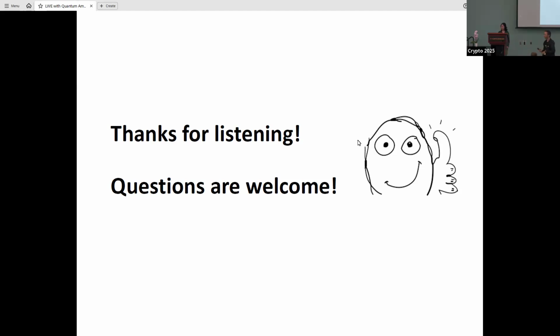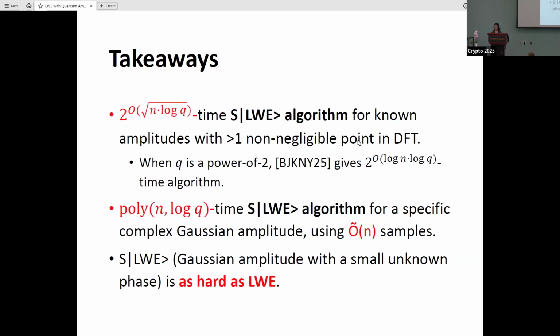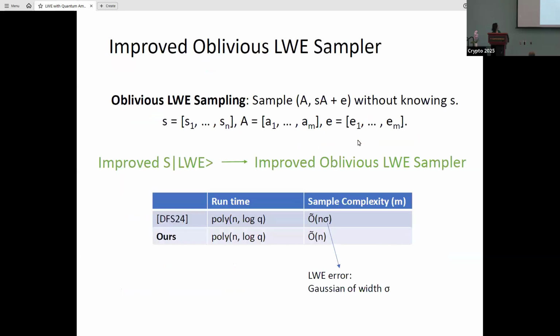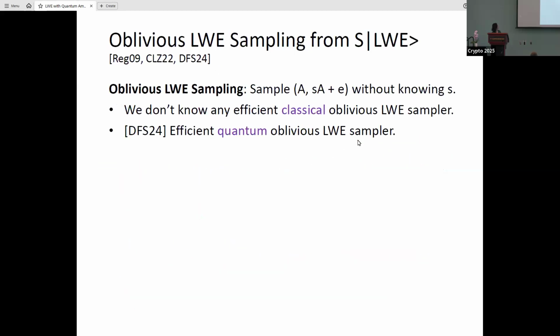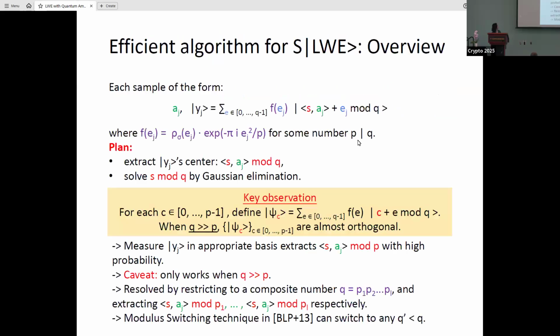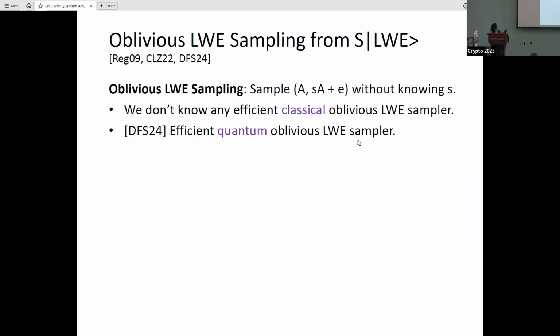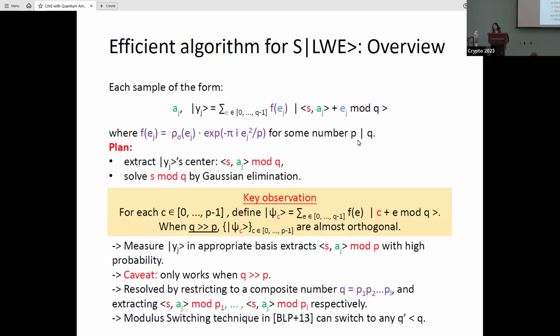Thank you very much for the talk. Maybe this is a basic question, but the state you mentioned some slides ago that looks like f of e times a quantum register. On the previous slide, the superposition that you had, the sum of f of e_j times something. You need to prepare that kind of state in order to run your algorithm, I guess. Can you give an intuition of how you prepare it?